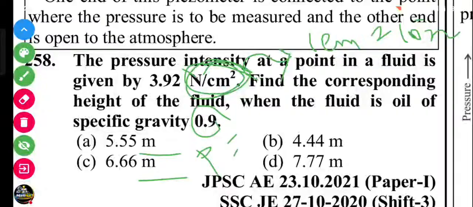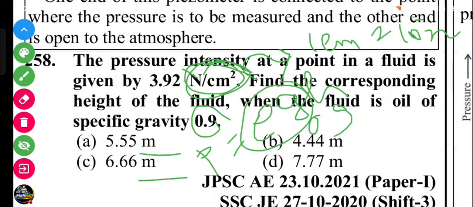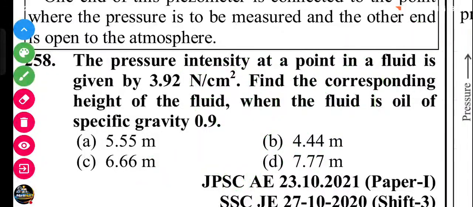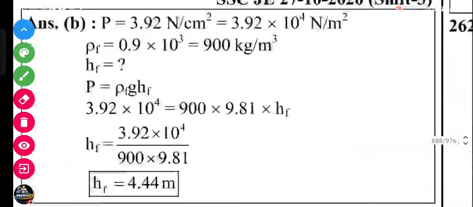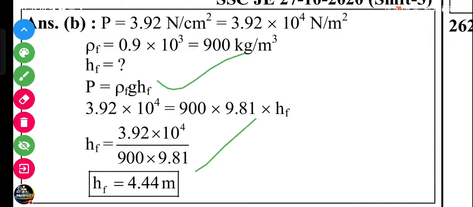So pressure equals rho g h, that is rho g into specific gravity 0.9 into h. Here the pressure is given, convert it into Pascal. Then you divide this by 0.9, and you easily get the height of the pressure intensity of the fluid. This is the actual process.